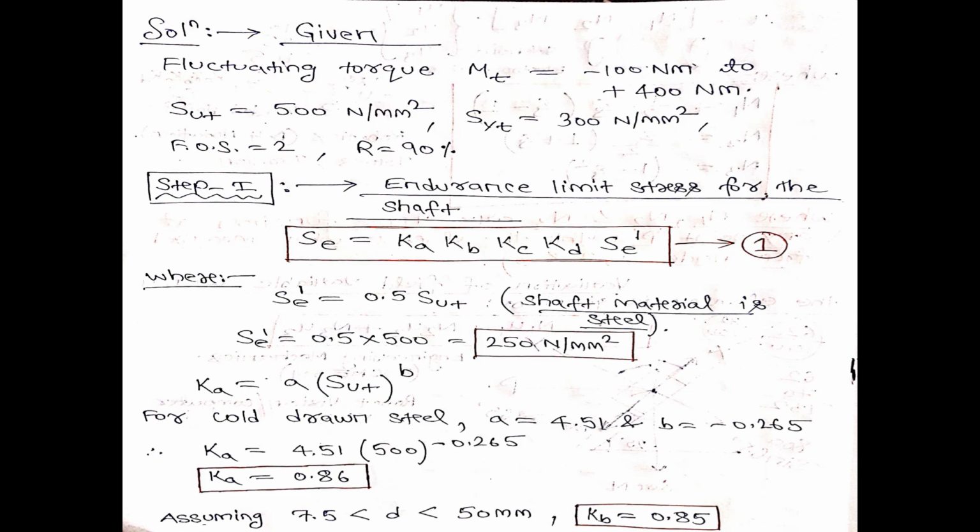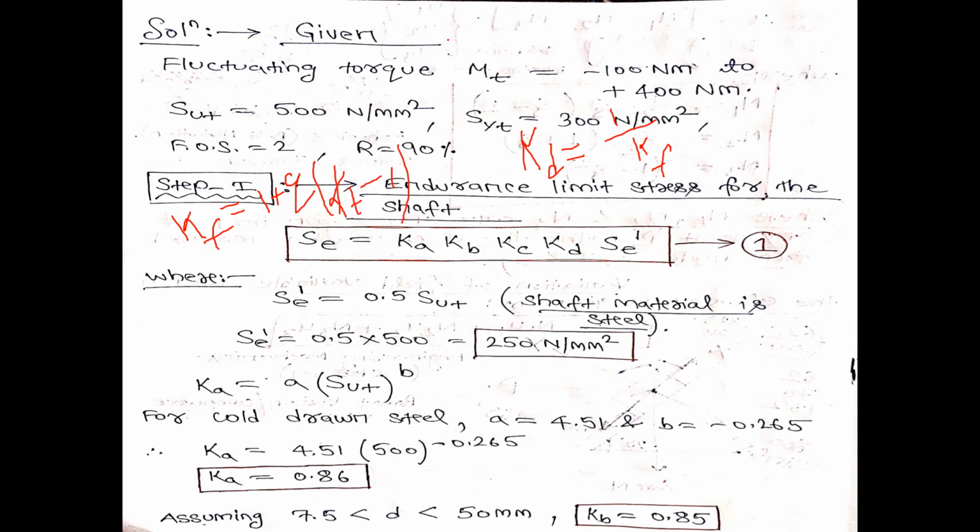Remember, in this problem I will not take the value of Kd, because I know that Kd is 1 upon Kf, and Kf, that is the fatigue stress concentration factor, is 1 plus q times of Kt minus 1.